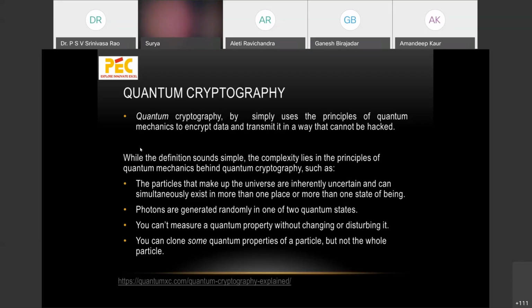And if any eavesdropper is there in between, trying to read that particular photon, what happens is, if they try to read a photon, a slight alteration in the quantum state of the photon occurs. There is going to be an effect on the polarization levels. So this is going to introduce errors in the quantum key on which Bob and Alice have agreed.